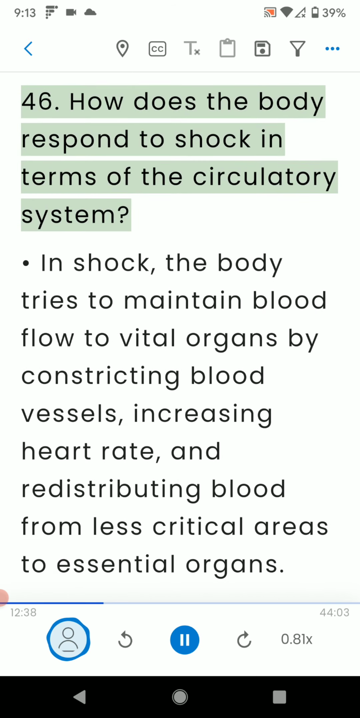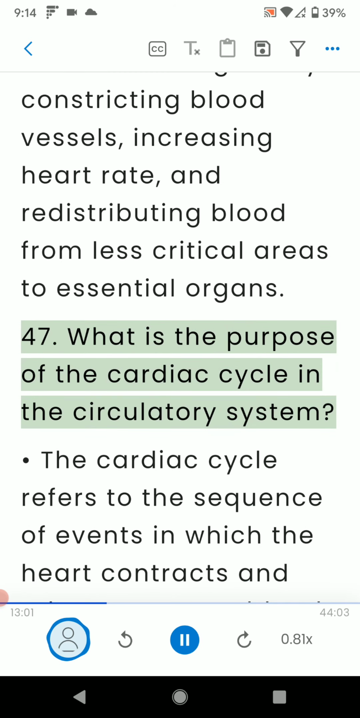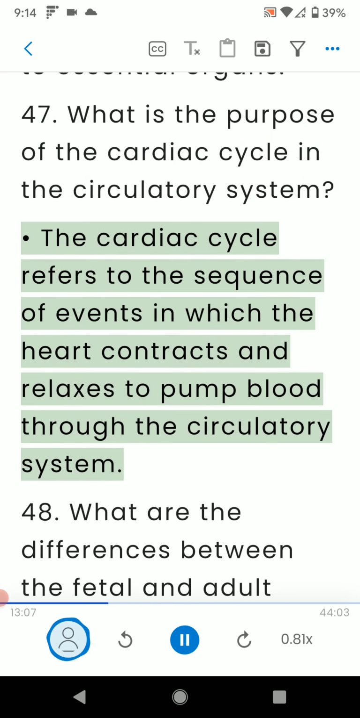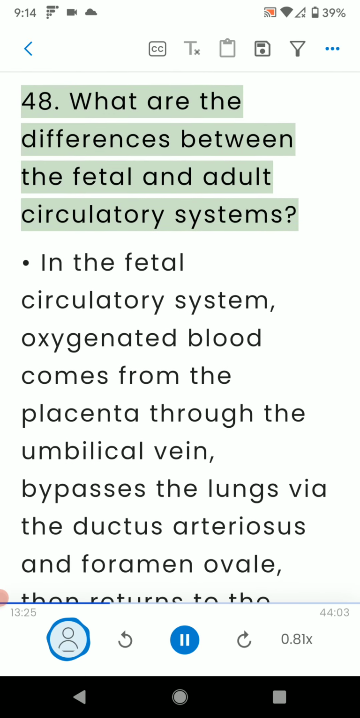46. How does the body respond to shock in terms of the circulatory system? In shock, the body tries to maintain blood flow to vital organs by constricting blood vessels, increasing heart rate, and redistributing blood from less critical areas to essential organs. 47. What is the purpose of the cardiac cycle in the circulatory system? The cardiac cycle refers to the sequence of events in which the heart contracts and relaxes to pump blood through the circulatory system.